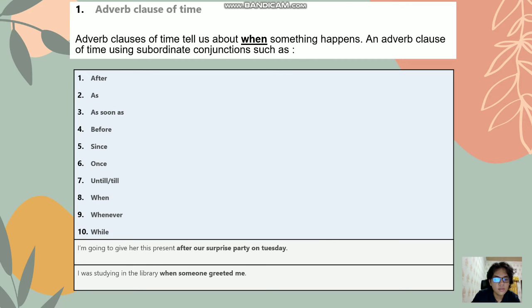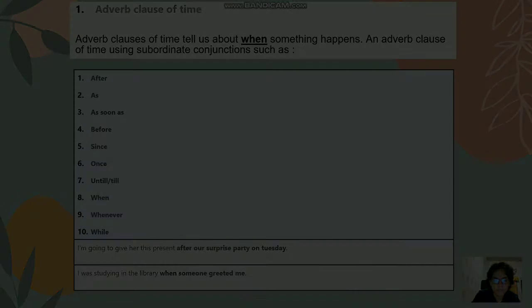And there are two example sentences. The first example is, "I'm going to give her this present after our surprise party on Tuesday." And the second example is, "I was studying in the library when someone greeted me."